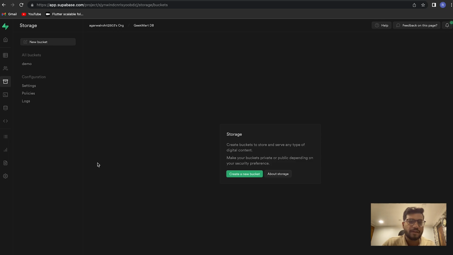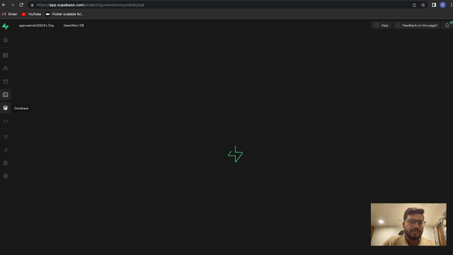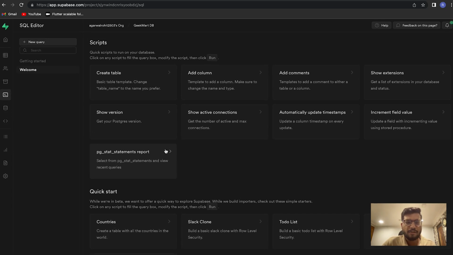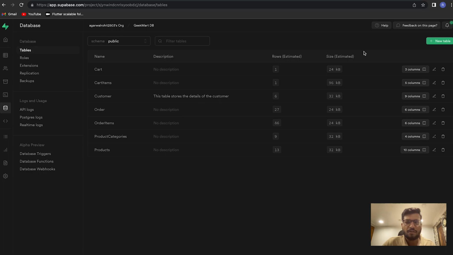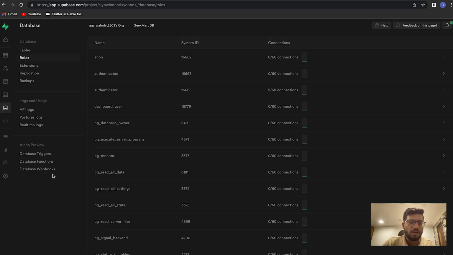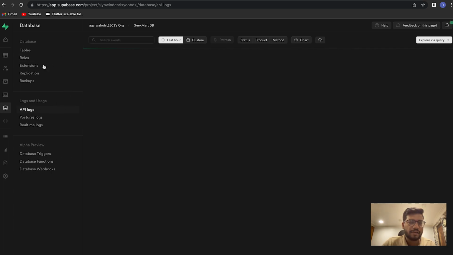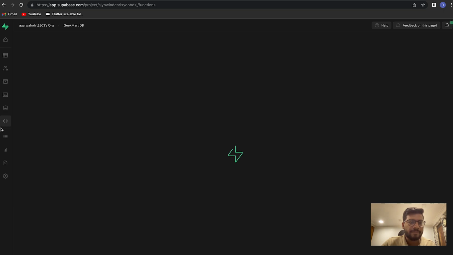Over here we need to create different buckets. This is the SQL editor which is available in order to create tables or do any SQL thing that we want. We can even save the queries over here. And this is how we can access all the database tables. You can define different roles or different triggers, functions, and here you can get all the logs of access by users. This is a part where we can write edge functions.